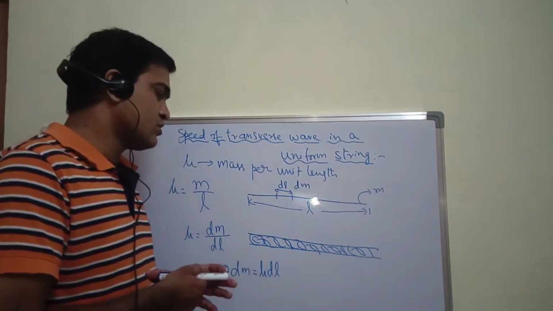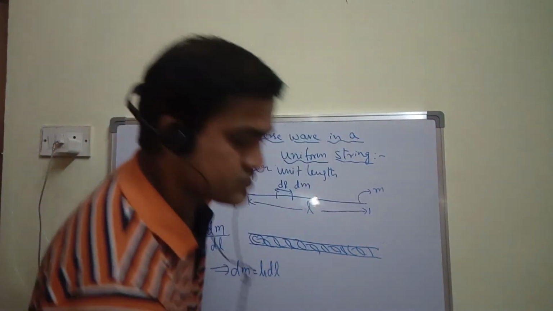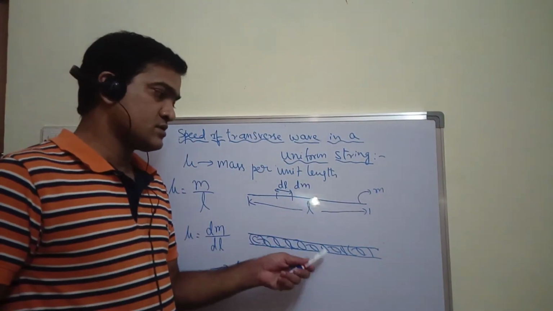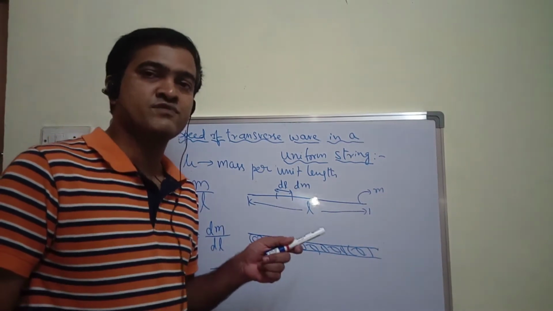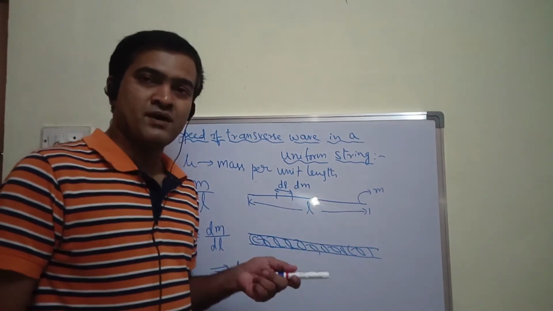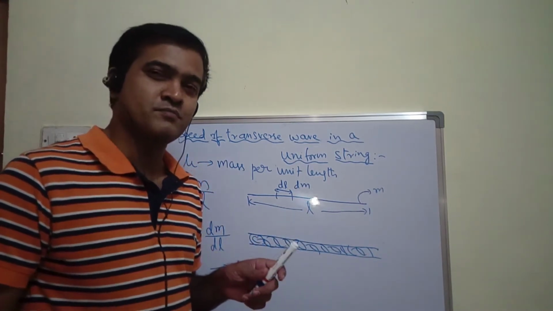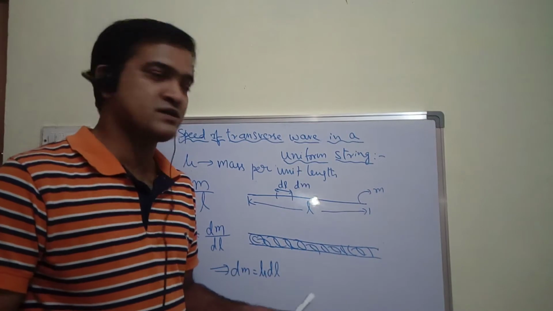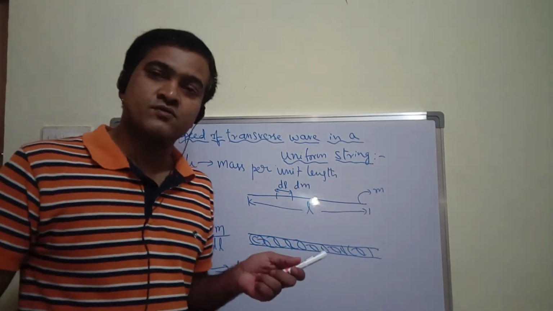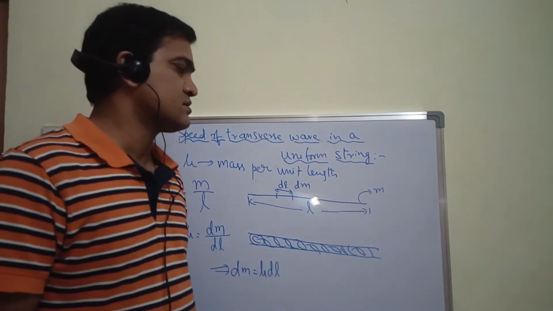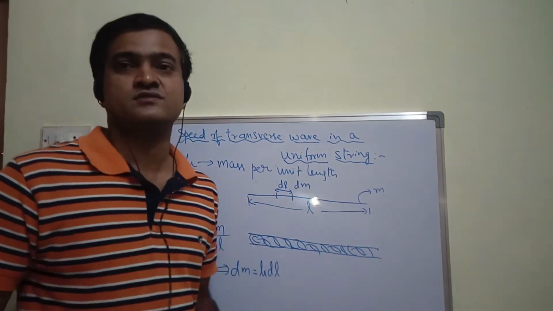Fine. So let me show you one more thing. As speed depends upon mass, and as you have studied in first year in Newton's laws, mass is nothing but a measure of inertia. Inertia is nothing but a measure of mass, right? So you can say that inertial property represents mass.